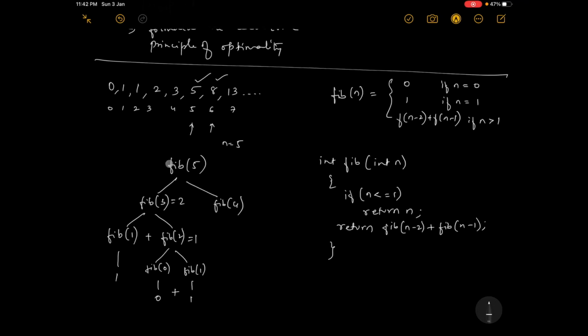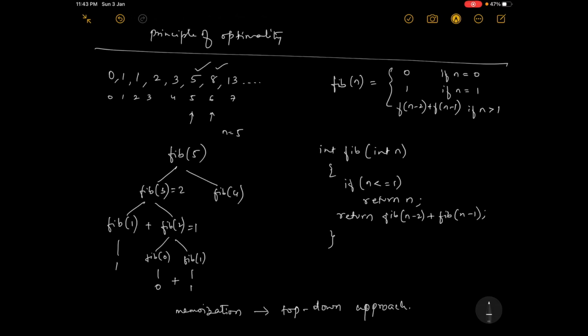So how did we go here? We started from here, it went like this, again it came like this, it went like this. So it has gone from the top to the bottom. We call this memoization. Memoization uses the top-down approach, because in tabulation it is the other way, the bottom-up approach. Here it is the top-down approach.